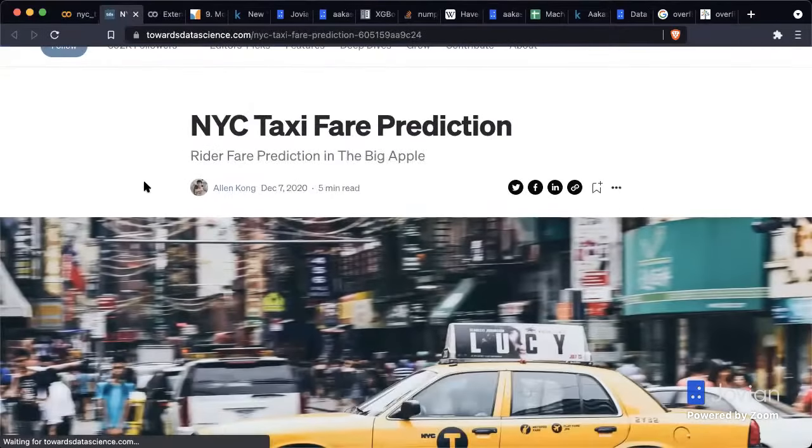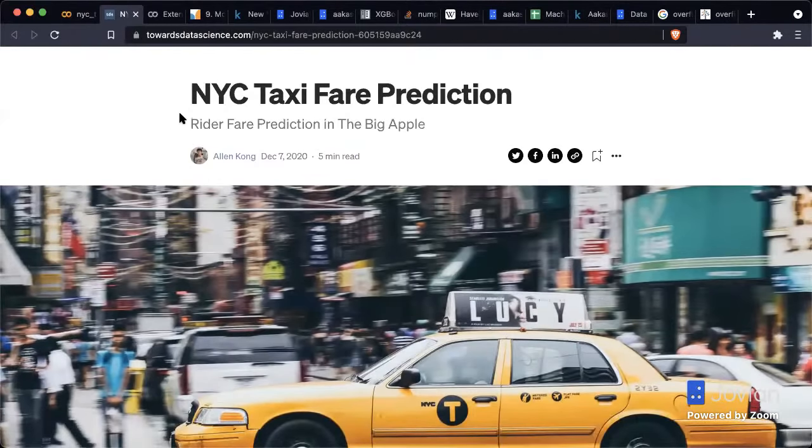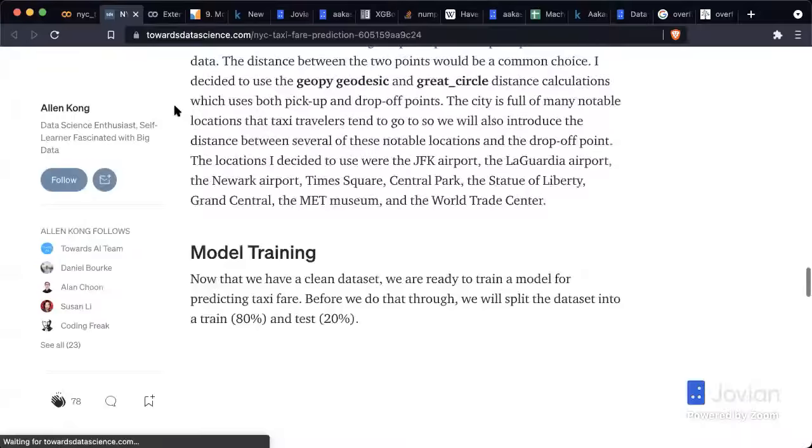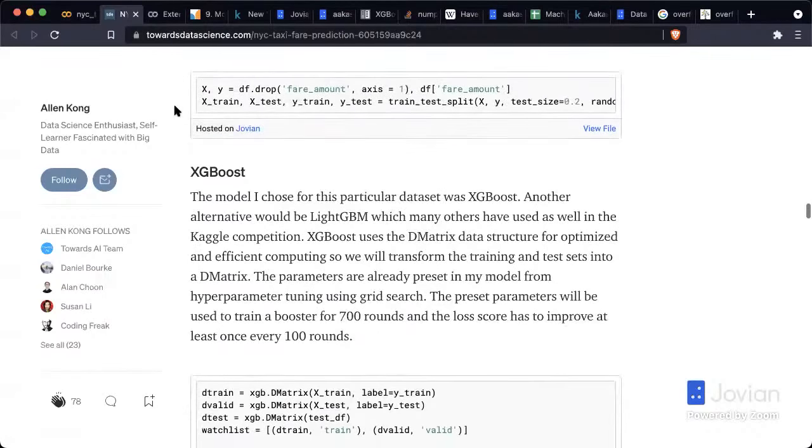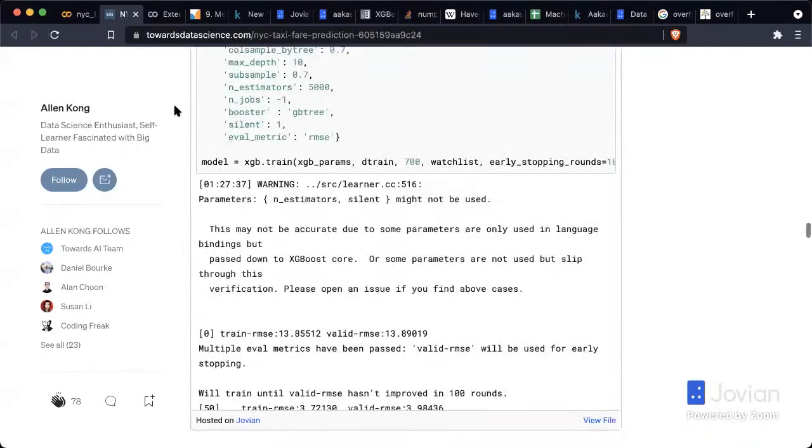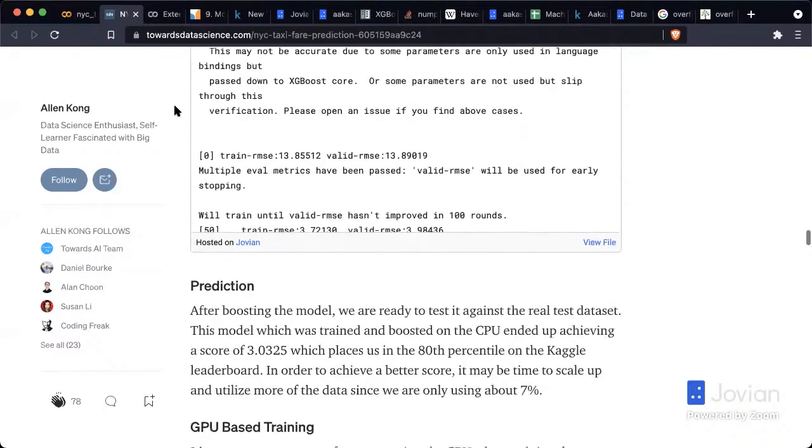project by Alan Kong. He was one of the members of the Jovian community who has created a model using the Dask library, and he has used 100% of the data, and his model trains in under 15 minutes, I believe.